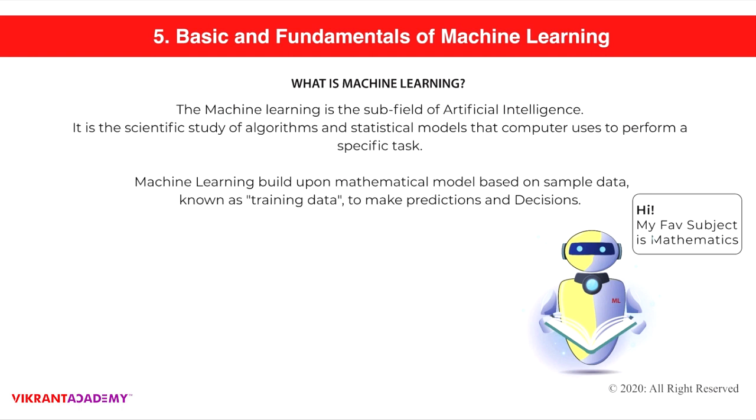So what is machine learning? Machine learning is a subfield of artificial intelligence, as we talked about today. It is a scientific study of algorithms and statistical models that a computer uses to perform a specific task. Machine learning builds a mathematical model based on sample data, known as training data, to make predictions and decisions. We talked earlier about how training data is used to train the machines to make better predictions and to enhance the decisions that we can improve using machine learning models.